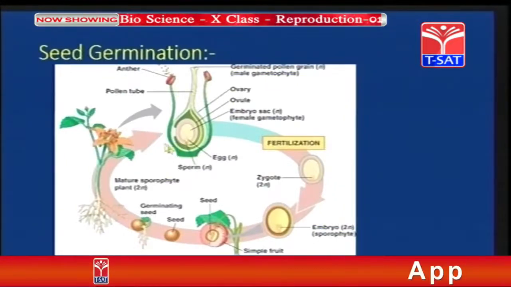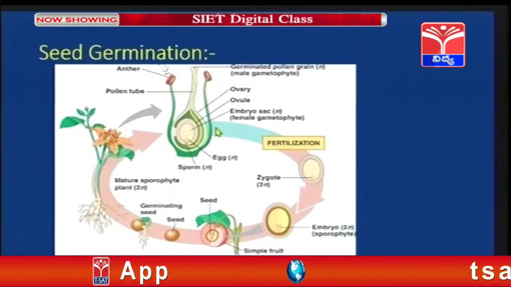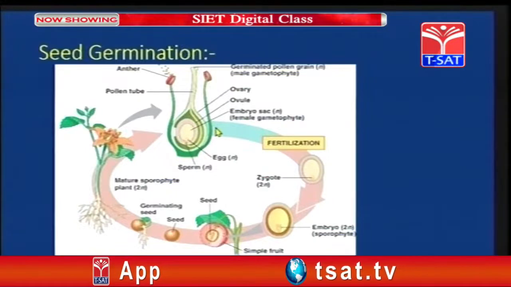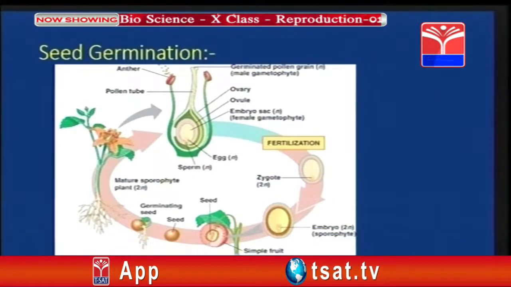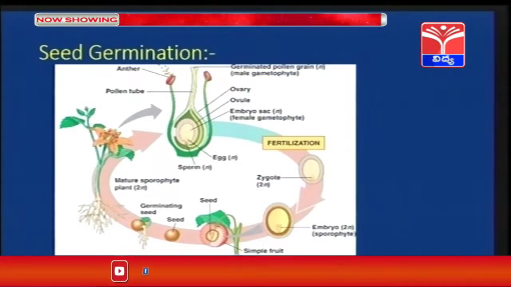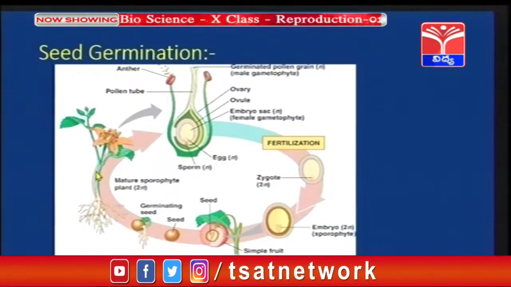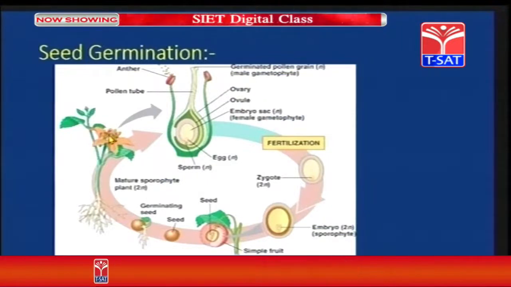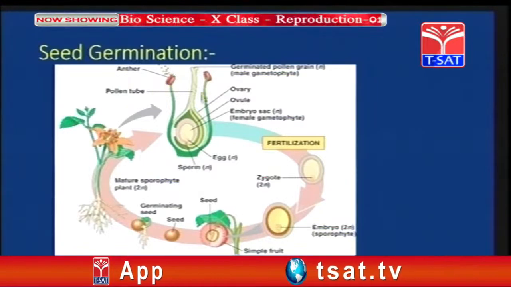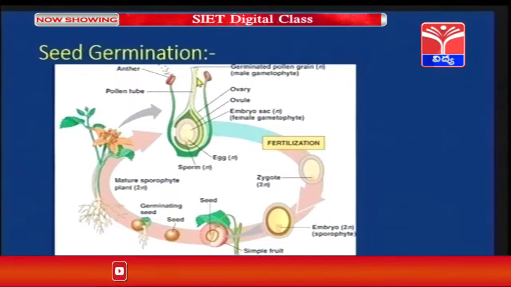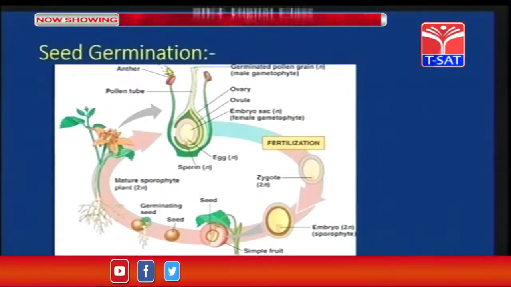Seed germination. As we all have discussed till now the process of fertilization and the male and the female parts of the plant, let us know the process of seed germination. Let us start from here. This is a healthy plant consisting of the flower. Inside the flower, as we discussed, there are male and female parts. In this image, you can observe the female part is the stigma, style and ovary, and the male part is the anther.